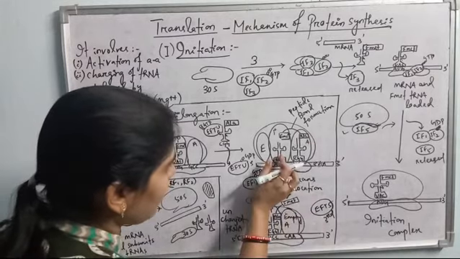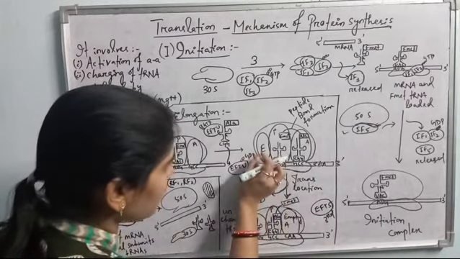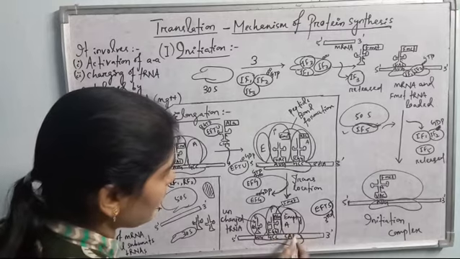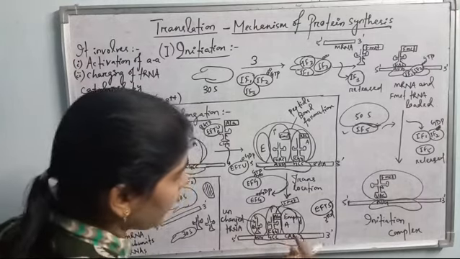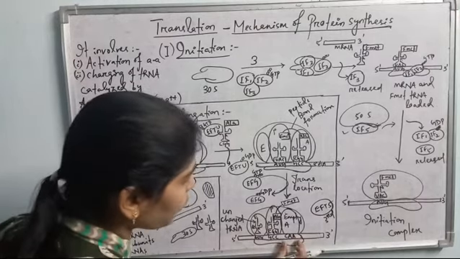And as this tRNA moves here, there will be an empty site in the amino acid site, or A site, of the larger ribosomal subunit. See here, this is the uncharged tRNA, this is the alanine tRNA here, and now the A site or amino acid site is empty, and this is the next codon. According to that, again EF-Tu will bring the next tRNA which carries the amino acid coded by the codon CAA.